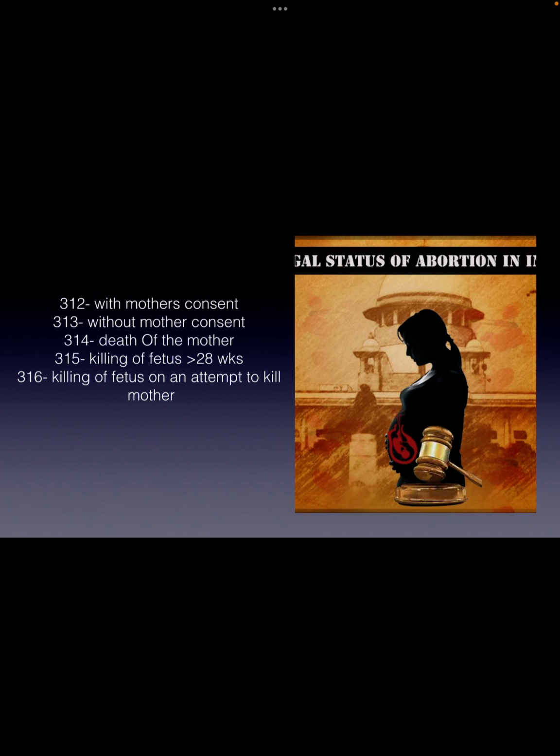313 is without the mother's consent. 314: the fourth alphabet is D, therefore death of the mother. This question was in NEET PG 2023. 314 IPC is for the death of the mother. 315 IPC is for killing of a fetus of more than 28 weeks and 316 IPC is for killing of a fetus on an attempt to kill the mother.